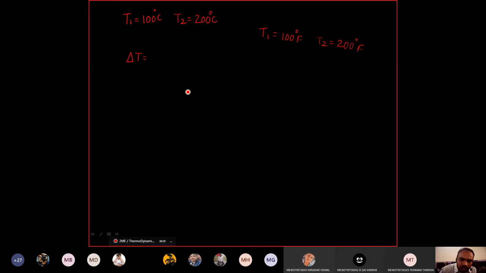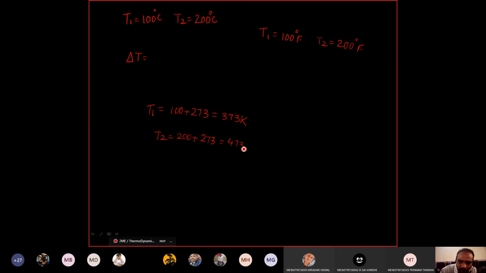Okay, so just now I told you in order to convert centigrade to Kelvin, how do we get centigrade to Kelvin? 100 plus, add 273, right? Yes or no? So it will become 373 Kelvin, and T2 is equal to 200 plus 273.15, strictly speaking, so I rounded to 273.